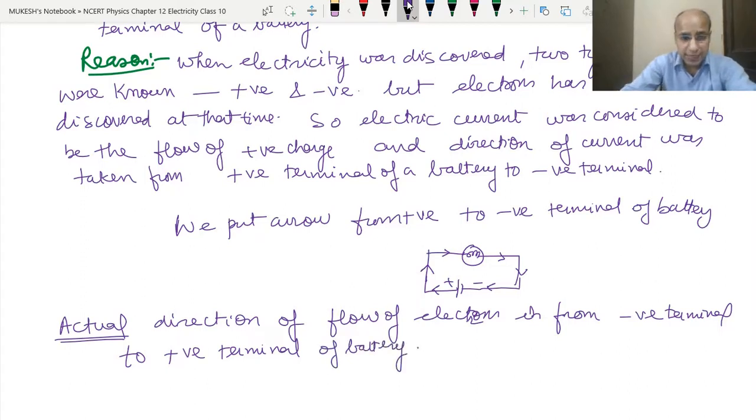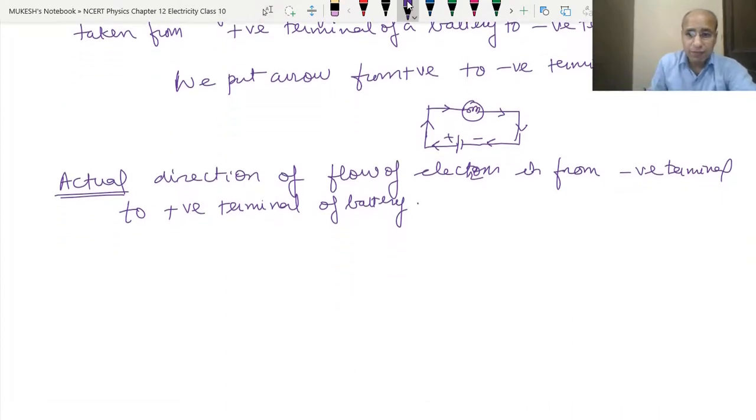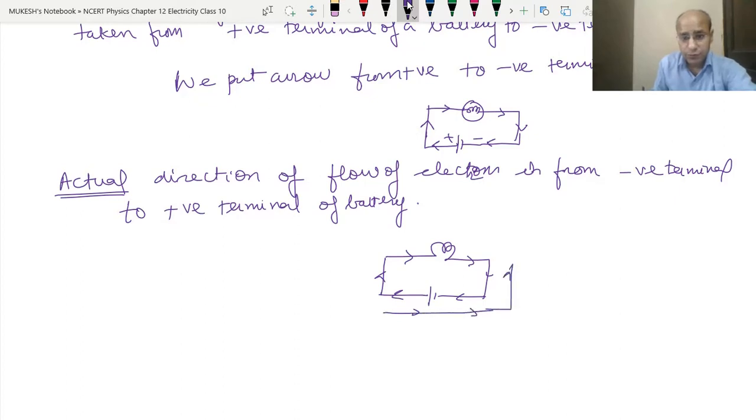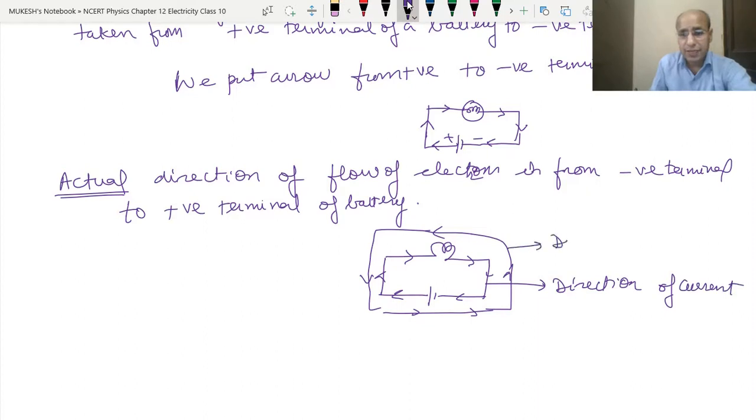Okay, so that means we can say the actual direction of, see, if we want to show that, suppose this is the circuit. So this is the direction of current, and this is the direction of flow of electrons.